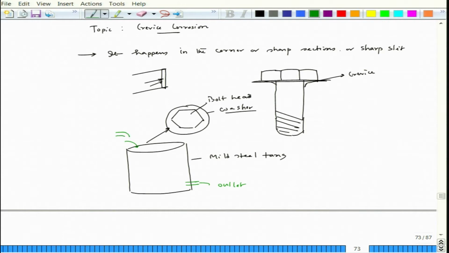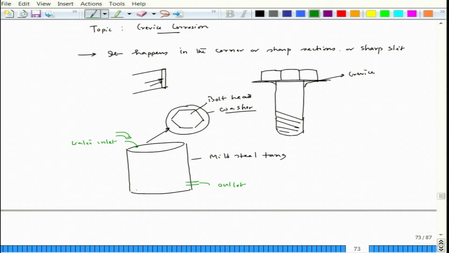So, this is, let us say, the tap. This can happen in the case of a normal household water storage tank. Nowadays people are using plastics, but before, people used to use steel-made, mild steel tanks.